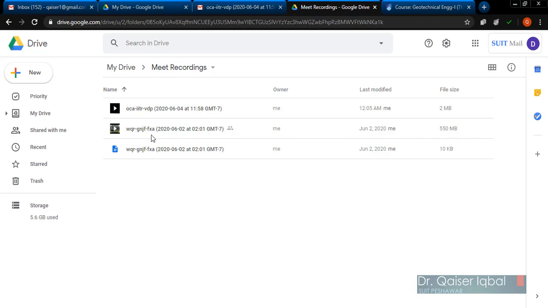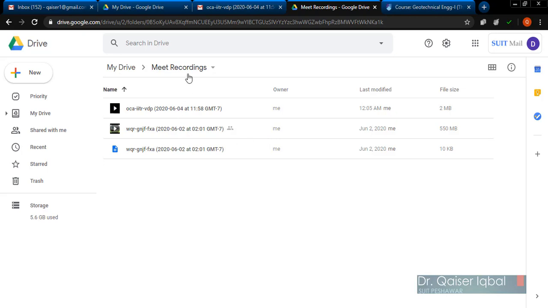If you have clicked the stop recording button, it will appear over here after a few minutes, and then it will take like 10 to 15 minutes to format the file and to compress it. So it will take some time in processing. After that, it will be available over here. So don't worry if the file is not playing and it's still available over here, it's still working.